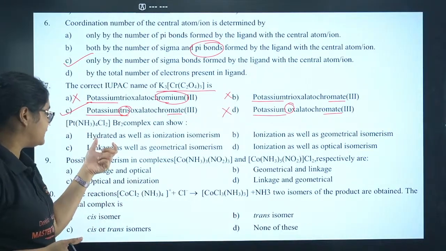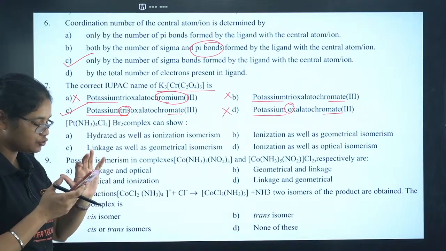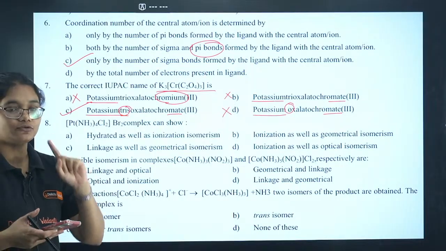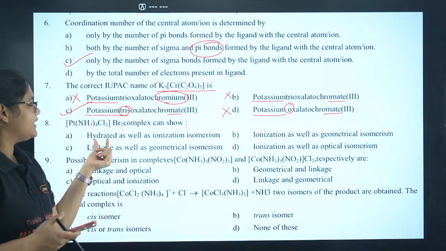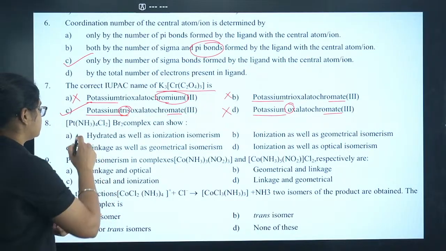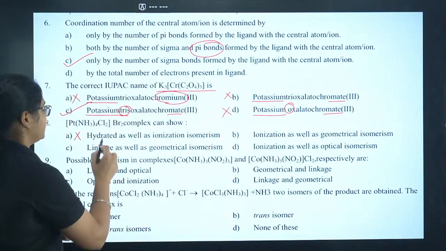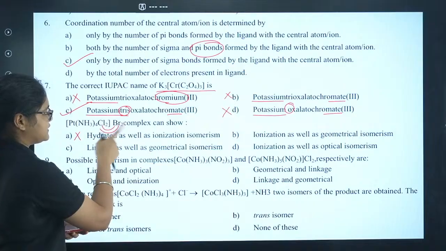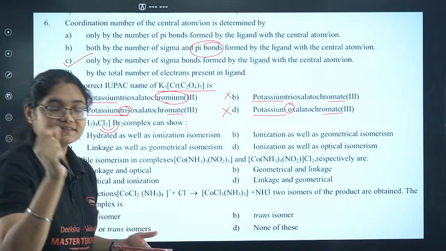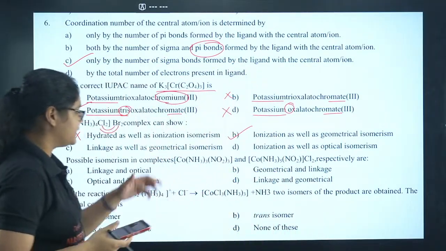Moving to question number 8 here. Pt(NH3)4Cl2Br2 complex can show what type of isomerism? Nomenclature and isomerism are very important topics, do not skip them. Can it show hydrated isomerism? For hydrated isomerism you need water molecules, and there are none here, so no hydrated isomerism. Ionization as well as geometrical isomerism: yes, we can have ionization isomerism because these ligands can exchange, and this compound can show both cis and trans isomers. So geometrical isomerism is also possible. So here B is possible.